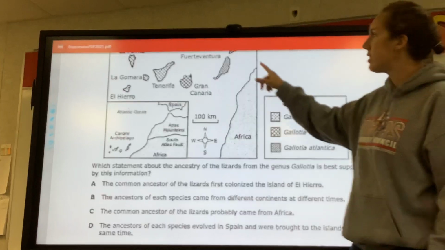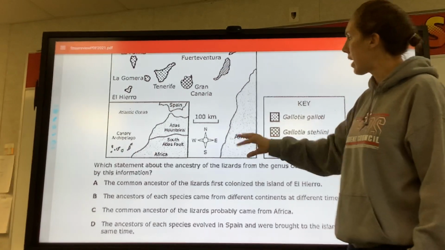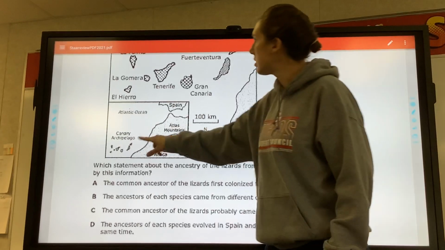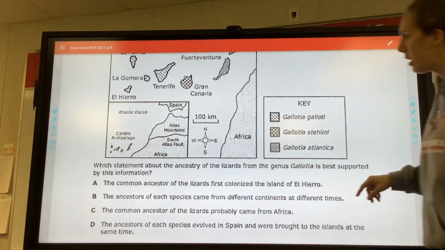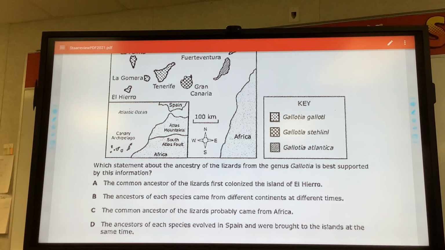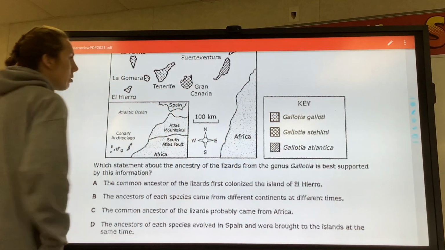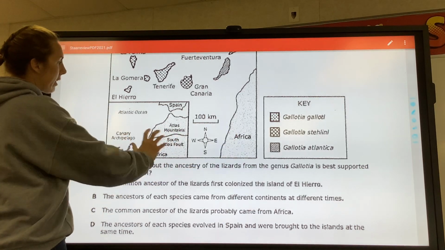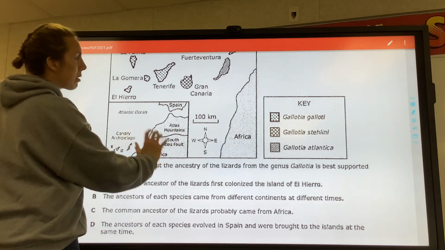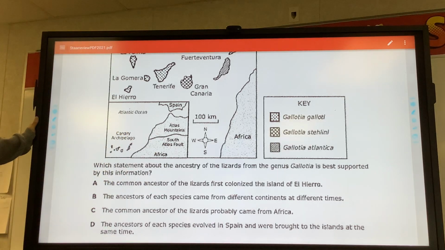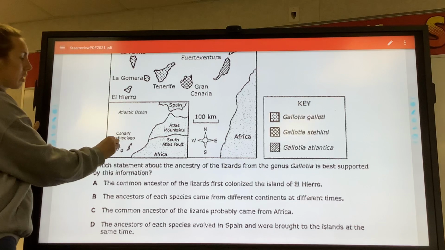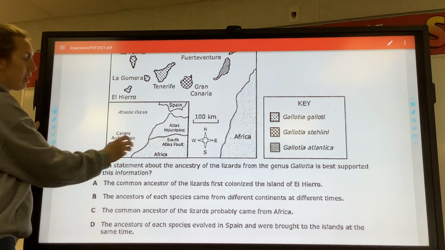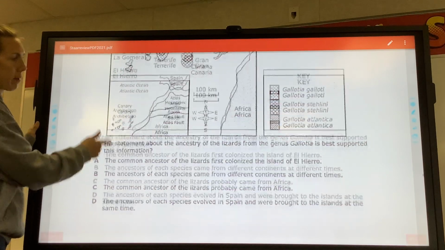Okay, and then obviously they give you this to look at. There's a mainland, then there's these Canary Islands blown up. So the common ancestor of the lizards probably came from Africa, yes, and that is just to show you these look like an island that came off of this Africa mainland. Ancestors probably wouldn't colonize here, it probably would be an evolution this way.